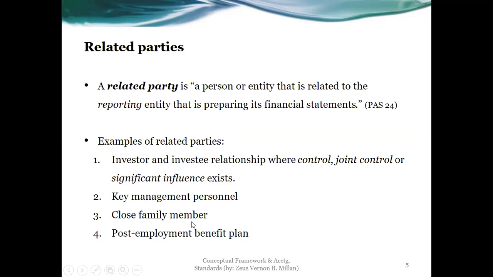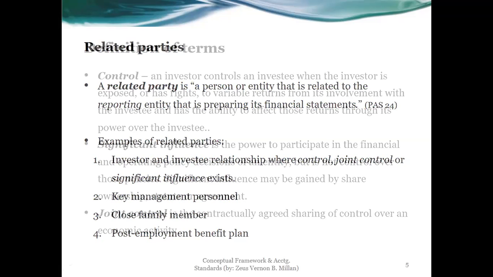Normally, the post-employment benefit plan will be a separate entity. So that will be a certain entity that is set up, which is separate really from the control or assets of the organization, in the sense that the organization and the management cannot just easily remove or change whatever assets there are in the plan. That is also for the protection of the employees.